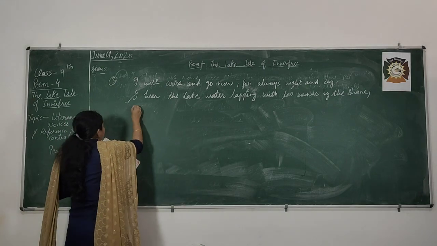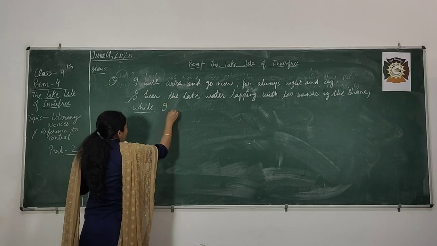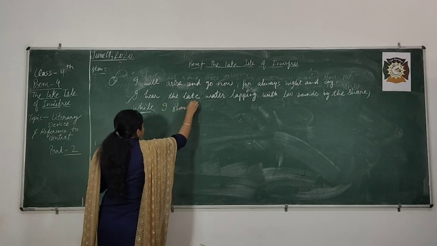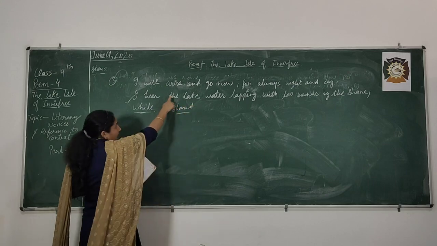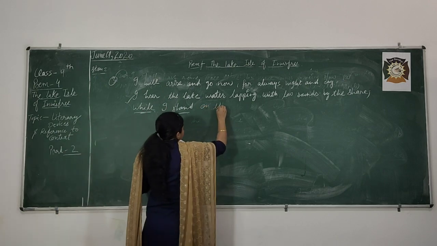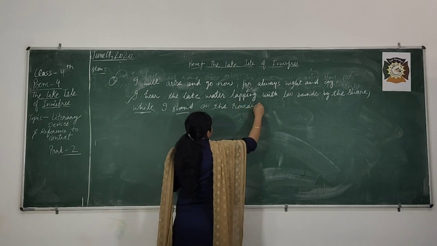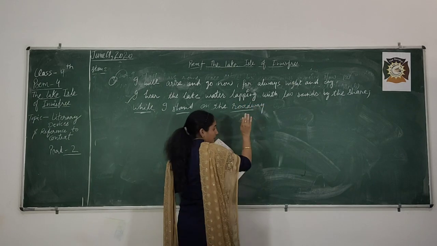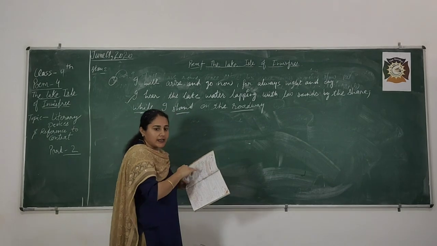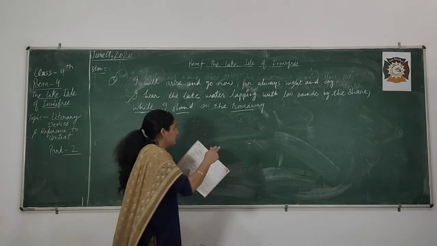Sure, while here he is explaining, while I stand. At that time, where do I stand? On the roadway. This particular line tells us that at present the poet is living in an urban area, in city life.